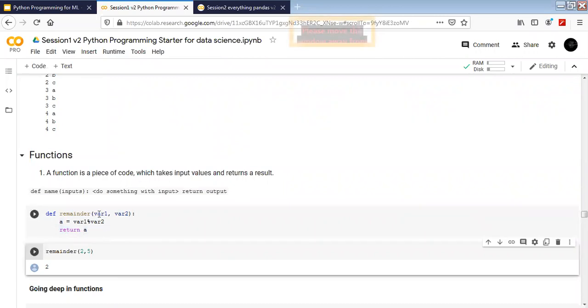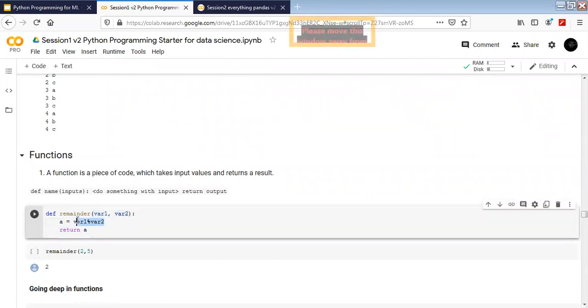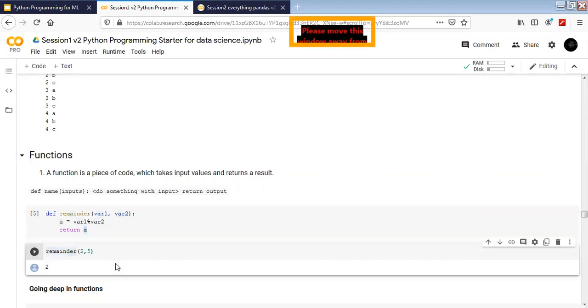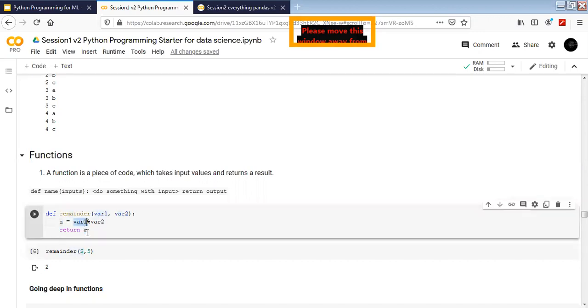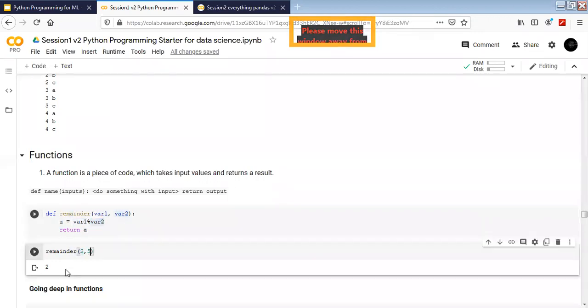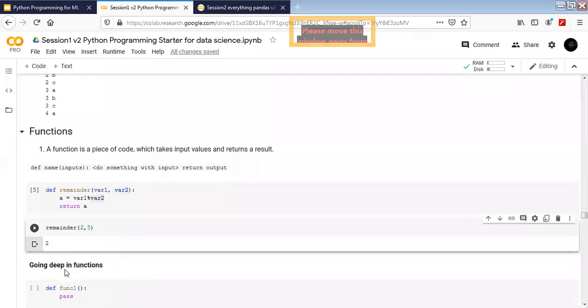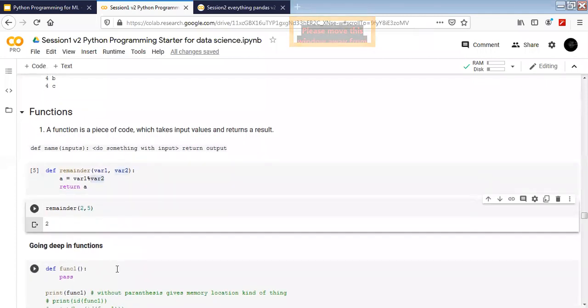We just pass all the values that we want to pass in, and we perform whatever operation we want to perform on those values, and we store the output of that operation in some variable, and then we return that variable. All right, so for example here we have written a function remainder, and if I execute this with 2 divided by 5, I get a remainder of 2. Okay, because 5 goes into 2 zero times, and then we have 2 remaining.